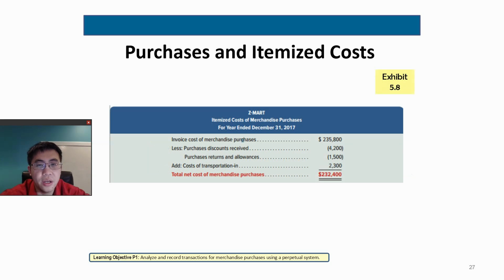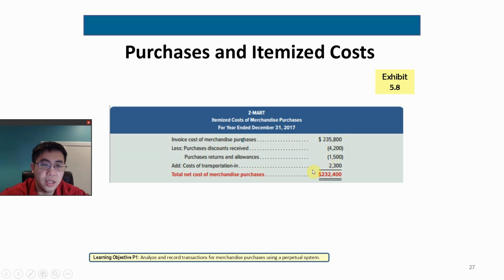All right, and here is one itemized cost for the company. You have an invoice cost of merchandise purchases. That's how much you had before, but you have to deduct the discount you received, and you also deduct the returns and allowances, so that makes your cost reduce. And you also need to add in the cost for transportation due to FOB shipping point.